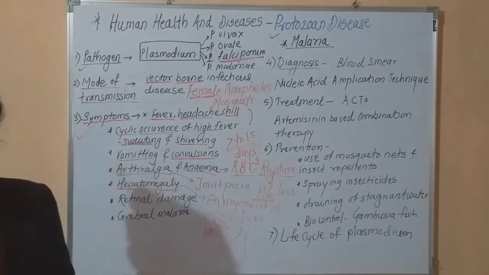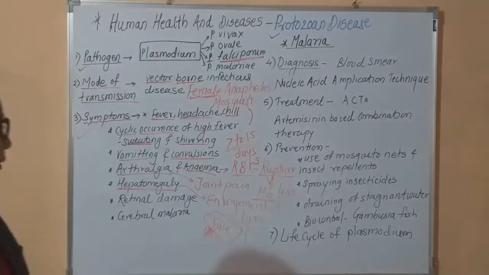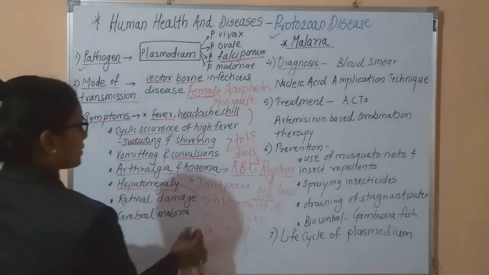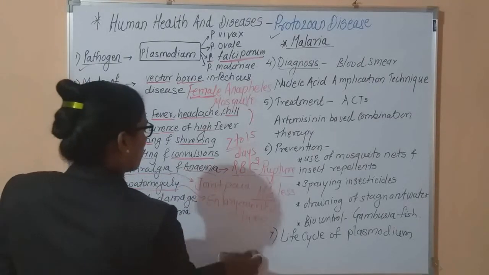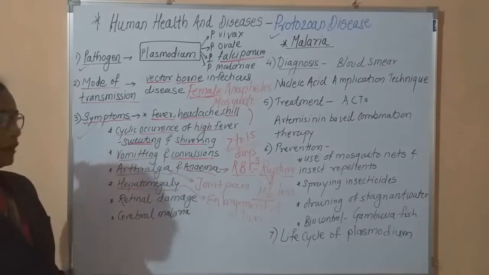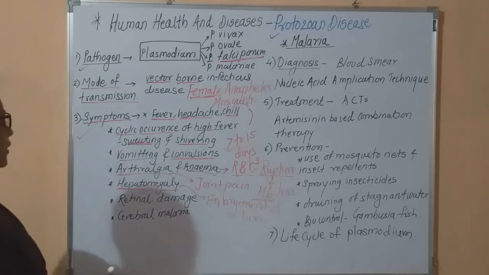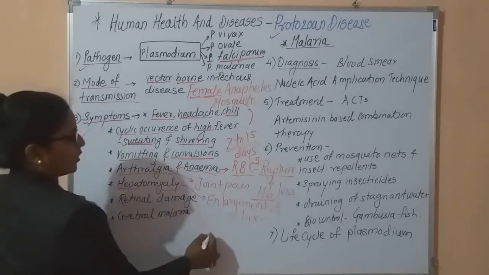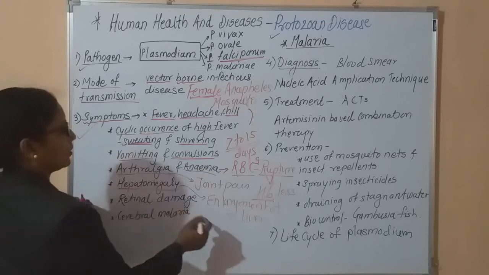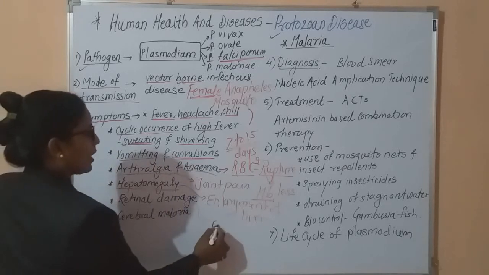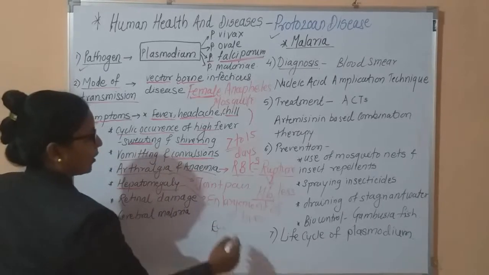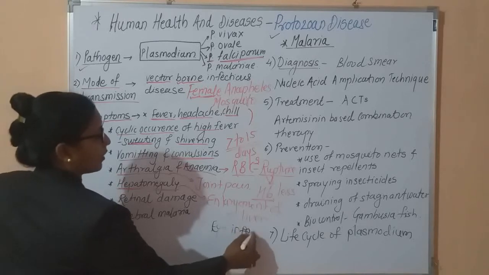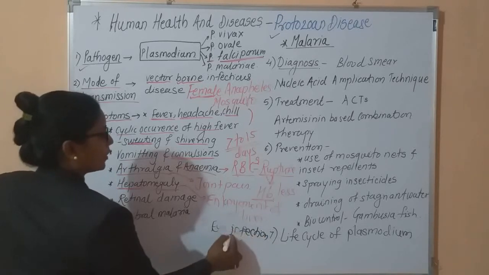This is called hepatomegaly. Now the next symptom that can occur is retinal damage. Retinal damage means a condition in which our eyes get infected, meaning infection to the eyes.